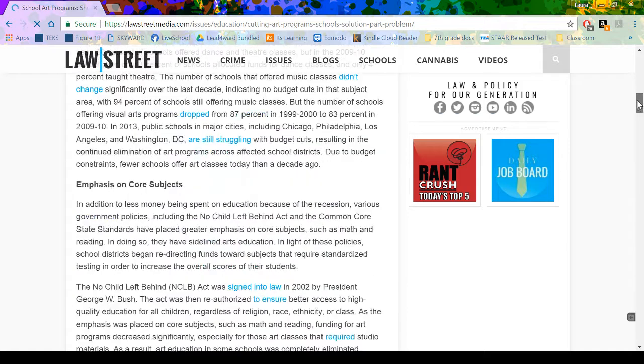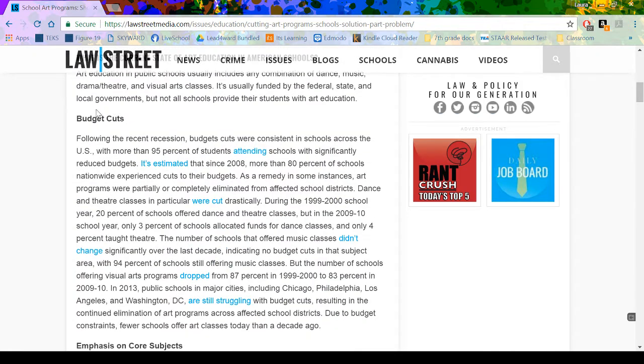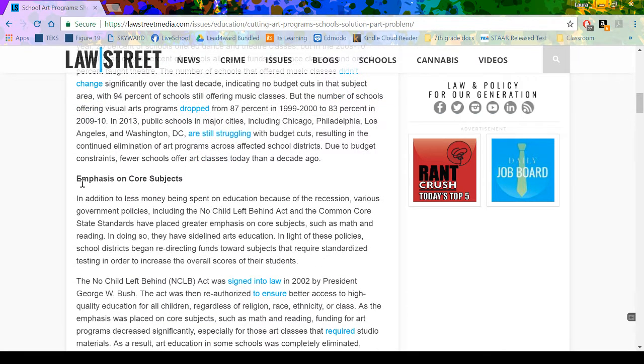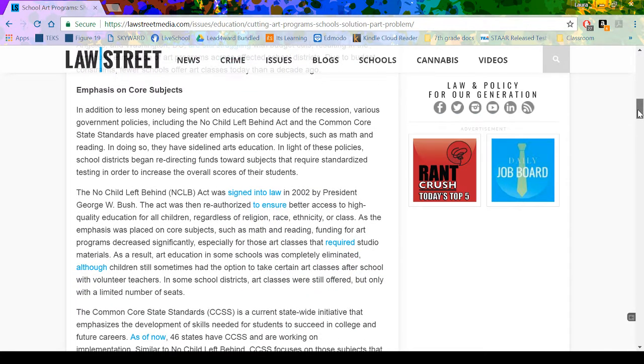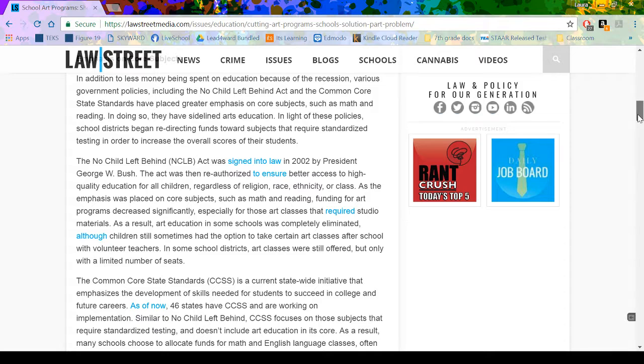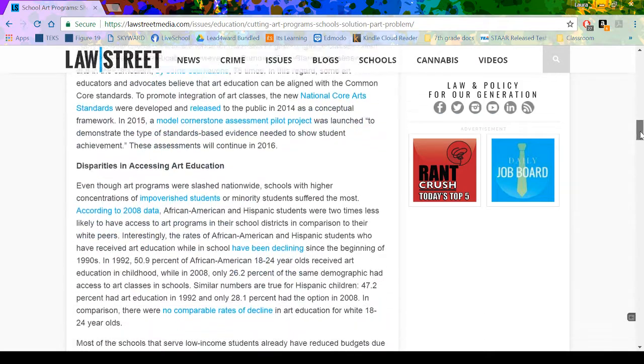Okay, I like this. It has one of my favorite text features. It's got some headers. So it states the problem, budget cuts. That's why things are being cut. Here's another piece of it. We need to focus on core subjects. So saying we cut art programs because we want to focus on math and reading.